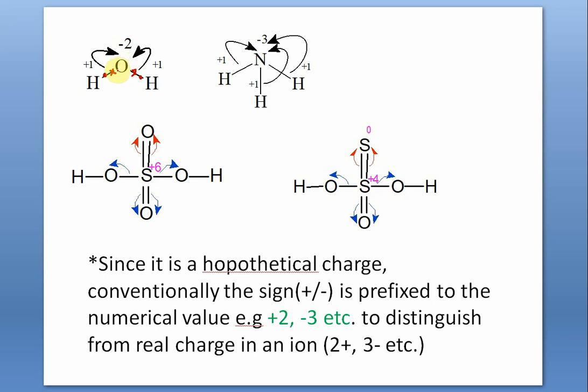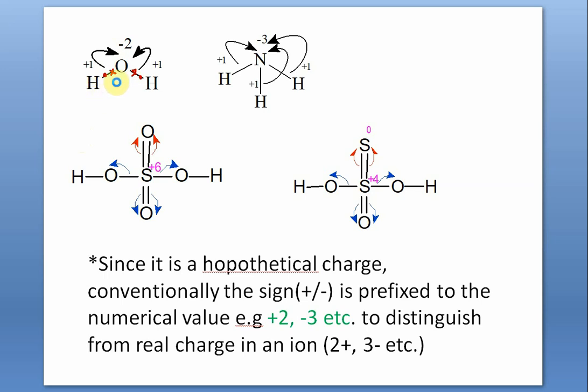It's a theoretical charge. You just presume that a polar covalent bond is an ionic bond, so that there has been a complete transference like in an ionic bond, and the amount of charge that each atom carries is called the oxidation number.